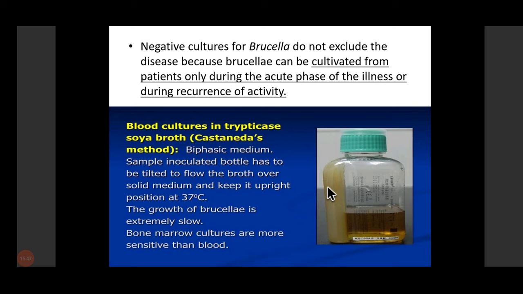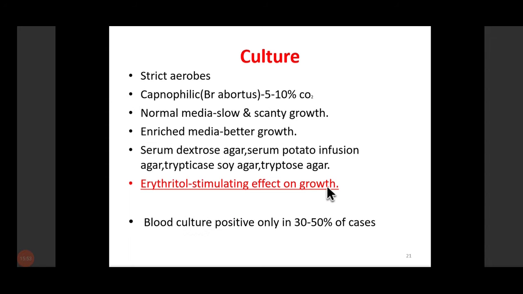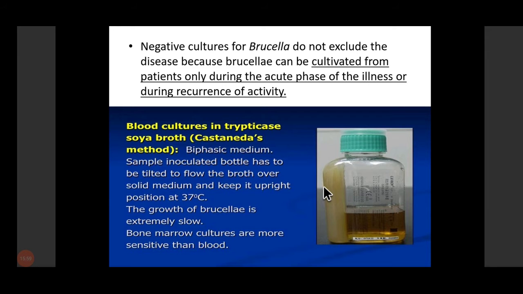So we also use this method, and in various other methods in fungal infections, we go for a biphasic medium. That is one method. Then we can go for automated systems, like the BACTEC and BacT/ALERT methods. These are rapid methods, and the bottles are available. In the automated system, the sample becomes positive within 7 days. So we can go for the automated system also, right?